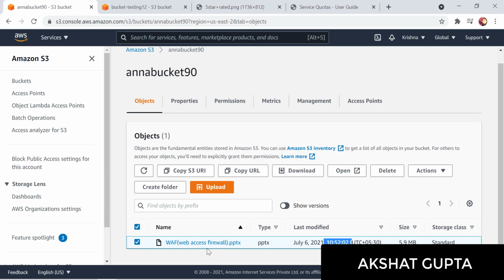So the files are totally independent of each other. Okay, guys.